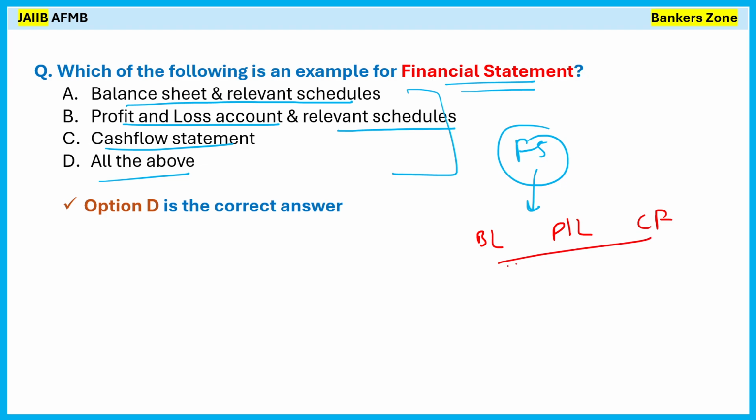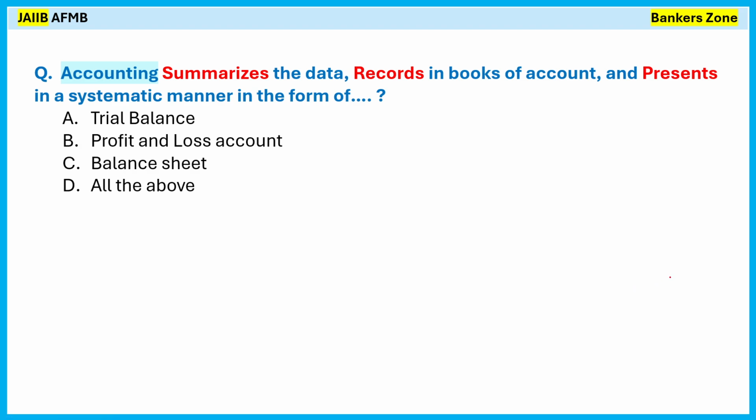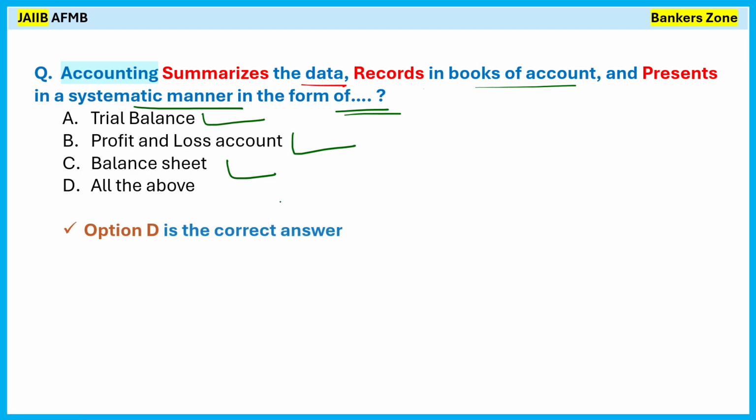So these are the major three financial statements. Now, accounting summarizes the data, records the transactions in the books of account, and presents them in a systematic manner in the form of dash, trial balance, profit and loss account, and balance sheet. So the correct option is again D.